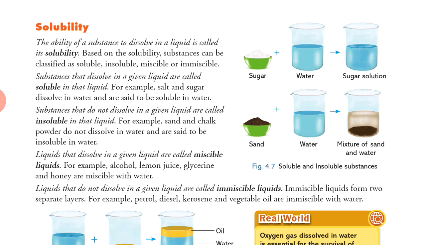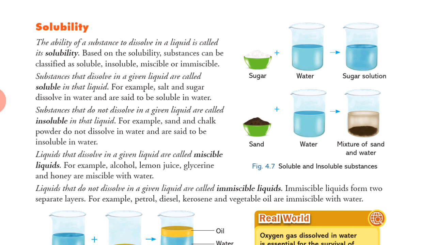So solubility, the ability of a substance to dissolve in a liquid is called its solubility. Got it? The ability of a substance to dissolve in a liquid is called its solubility. Based on the solubility, substances can be classified as soluble, insoluble, miscible, immiscible.